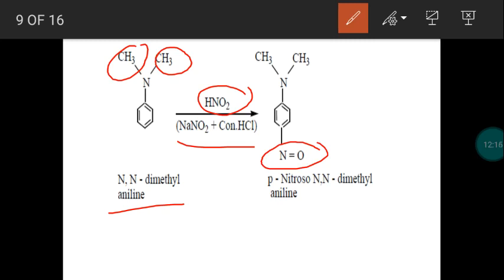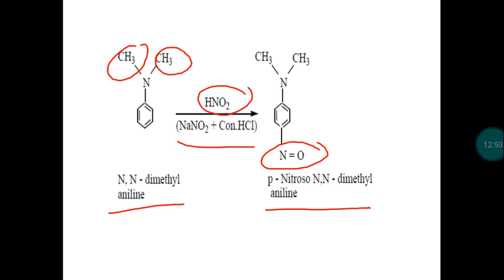What about the previous case? When we take a secondary amine, the nitroso group is attached to the functional group, the amino group. Nitroso is bonded with nitrogen, so we call the name N-nitroso. But here the nitroso group is bonded with the benzene ring. So this is para-nitroso N,N-dimethyl aniline. This is assumed as a derivative of aniline, a nitroso derivative of aniline. So this is the test to identify an aromatic tertiary amine.